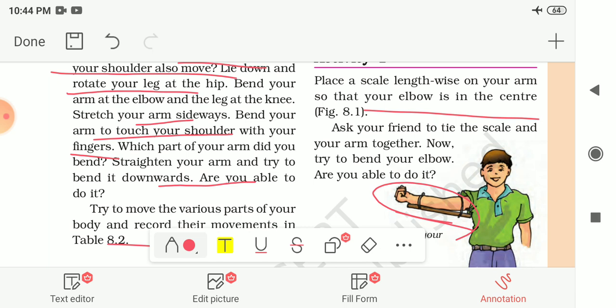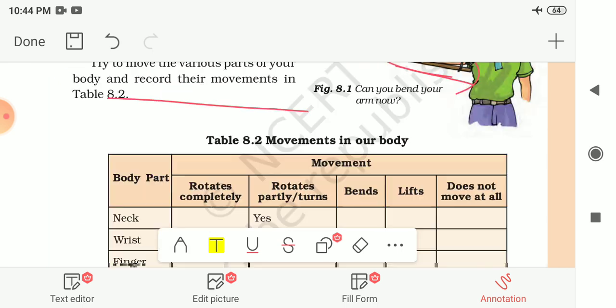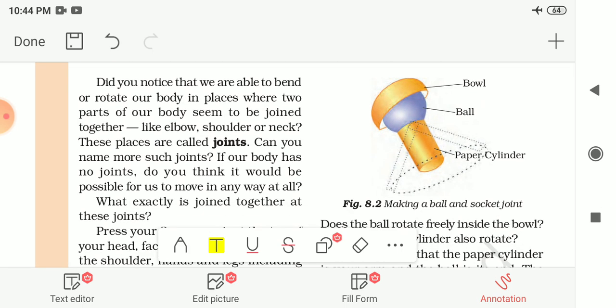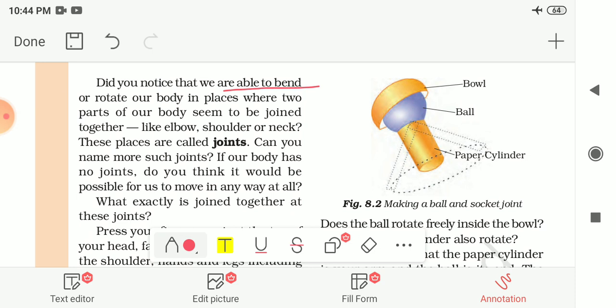From this activity we can say that we are able to bend or rotate our body parts in places where two parts of our body are joined together. Only if two body parts are joined together are we able to bend that part, like the elbow, shoulder or neck, and these places are called joints.